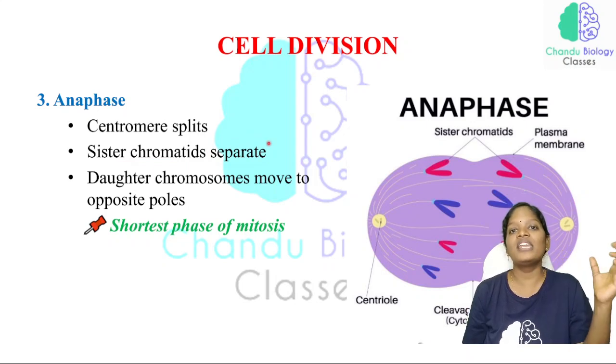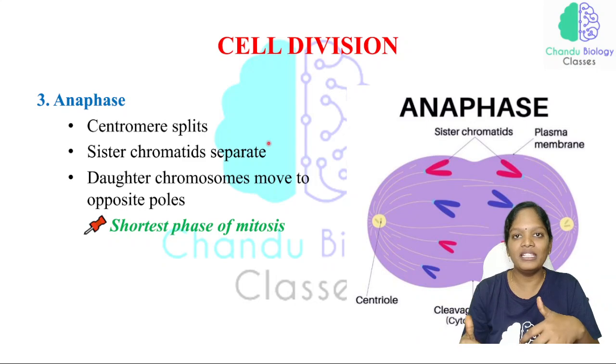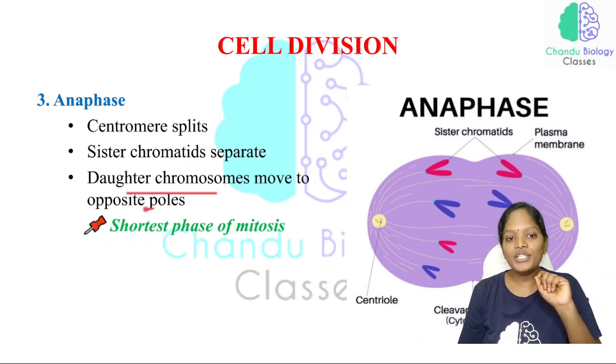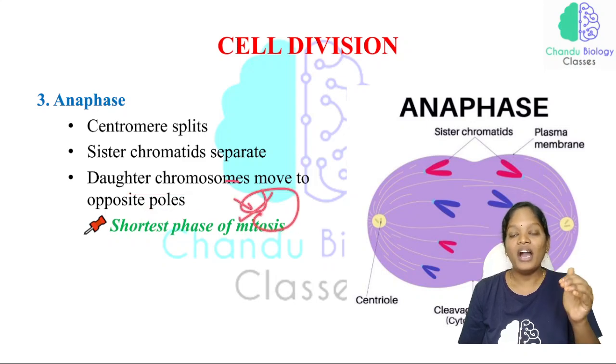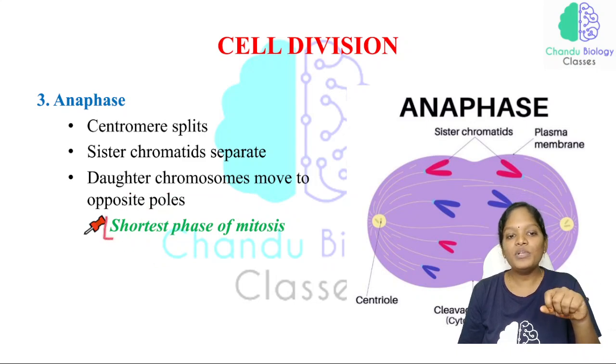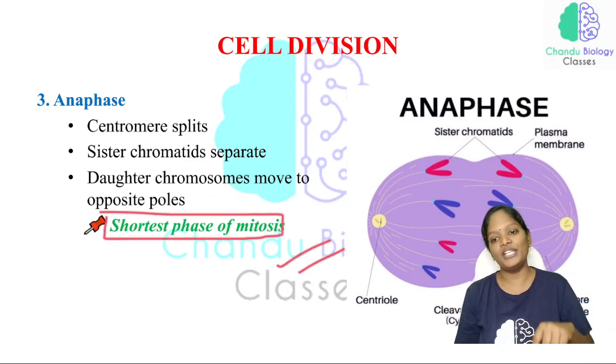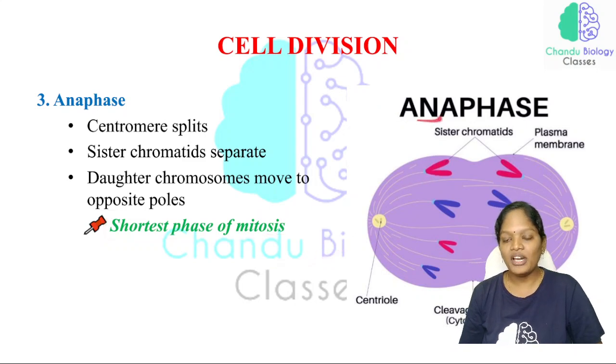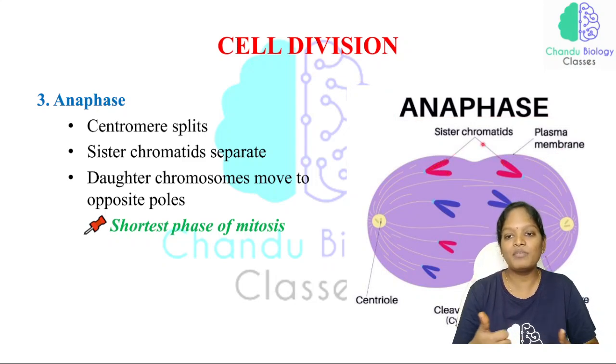In the metaphase they are attached to the kinetochore, but in the anaphase they split. Daughter chromatids move to opposite poles. This is very important. Another important characteristic of anaphase is that it is the shortest phase of mitosis. Just look at this picture. In this anaphase, this is the outer surface, the plasma membrane, and here the two sister chromatids of one chromosome have been split.